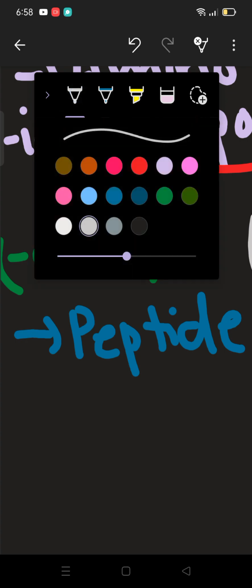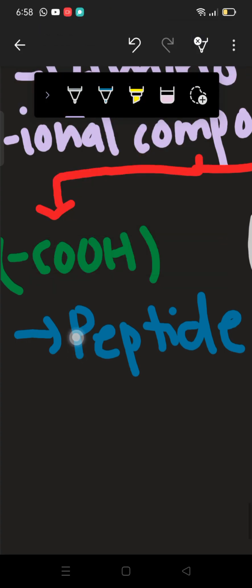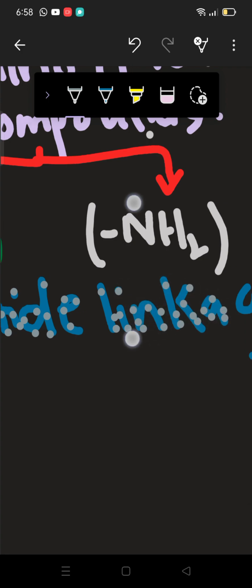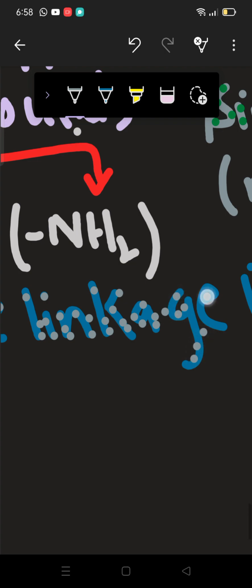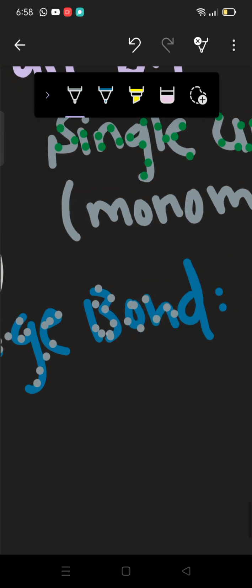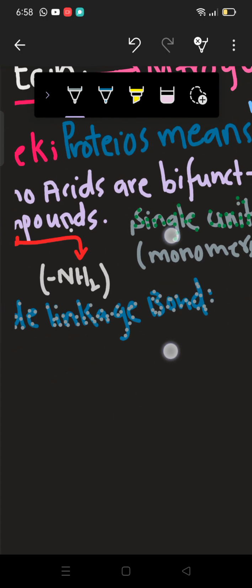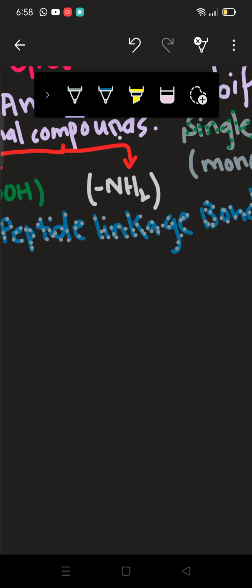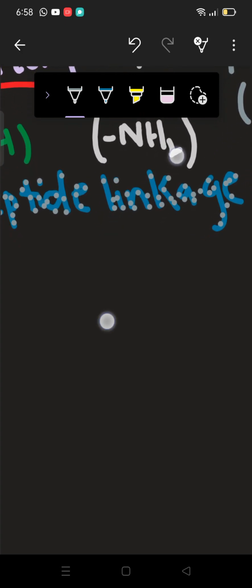Let me write here too. Okay, let me just do this, then I'll tell you guys what is this peptide linkage or what is this peptide bond. Okay, now I'm starting. What is this peptide linkage bond? So let me make here the peptide linkage bond so that it can be more clear to you.